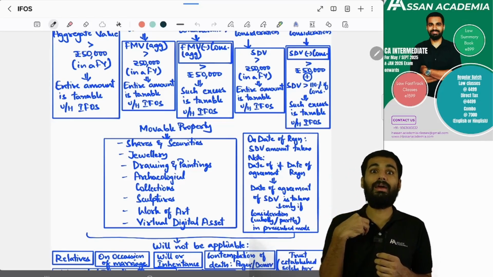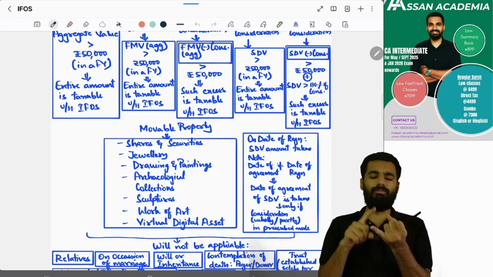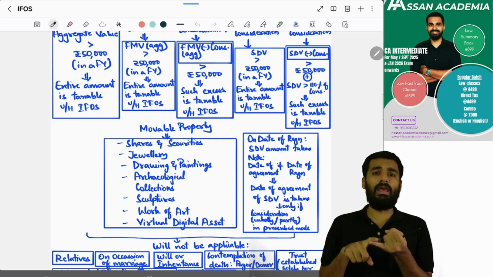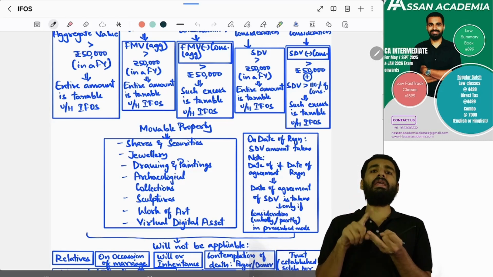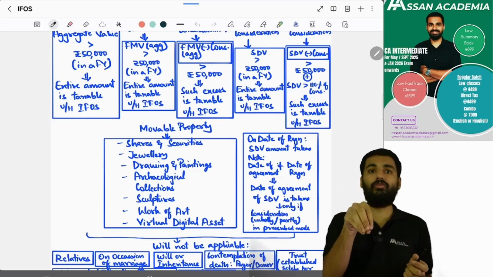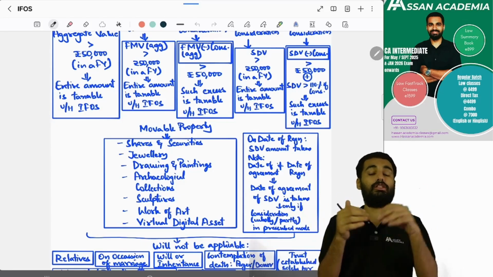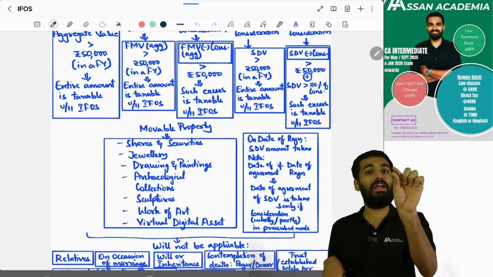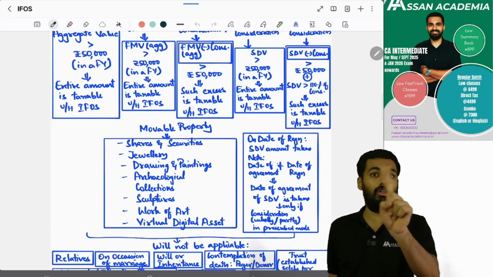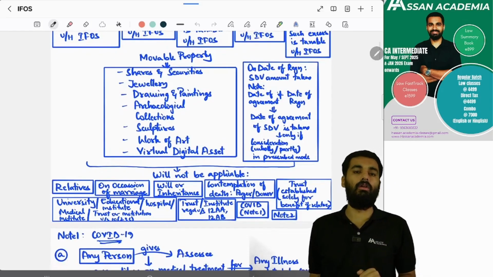On the date of agreement, am I getting consideration in the prescribed mode? Yes: account payee cheque, debit card, credit card, UPI, BHIM Aadhaar Pay, IMPS, RTGS, NEFT. If I'm getting payment, partially or fully, through these on the date of agreement, then in that situation I will take SDV on the date of agreement, not on the date of registration. Yes or no? This we saw in the capital gain chapter itself.